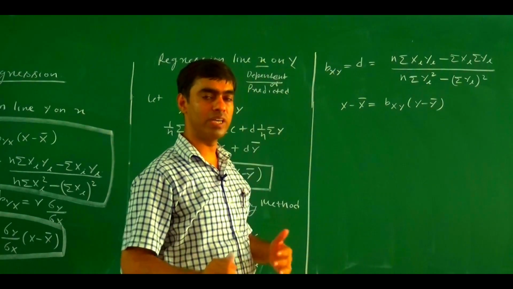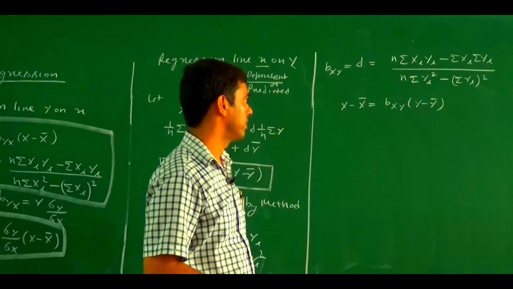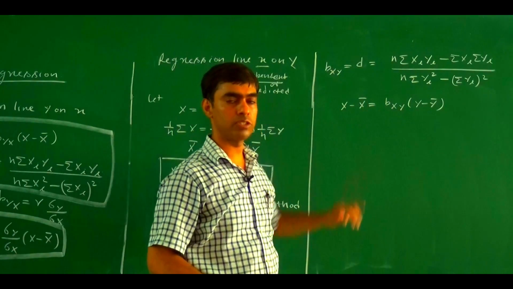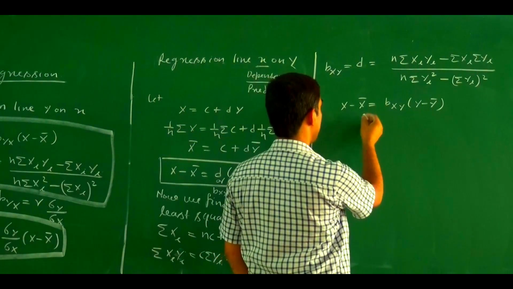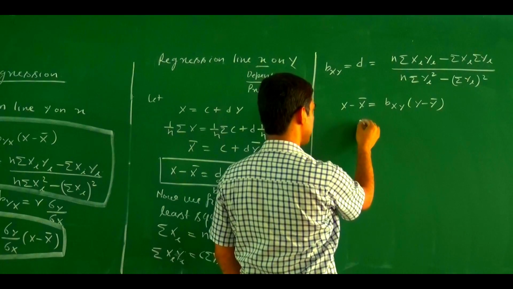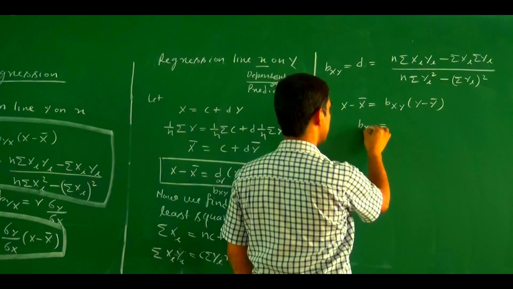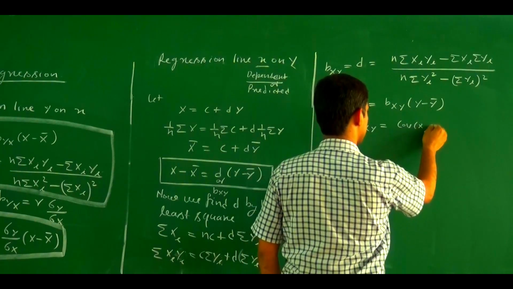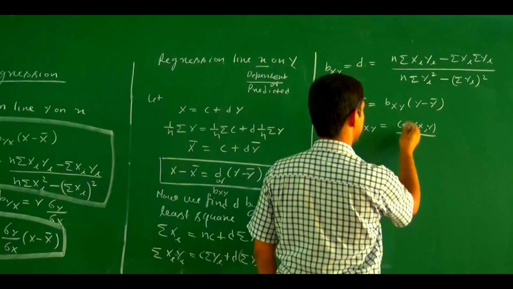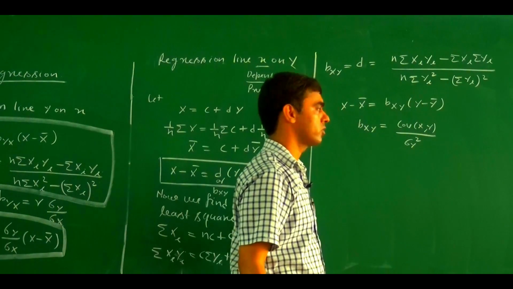Now in terms of the correlation coefficient, what is the regression coefficient? What is the value of bxy in terms of the correlation coefficient? As we know, bxy equals covariance of x and y divided by sigma y square, the variance of y.